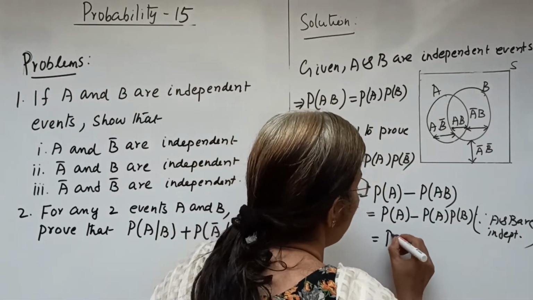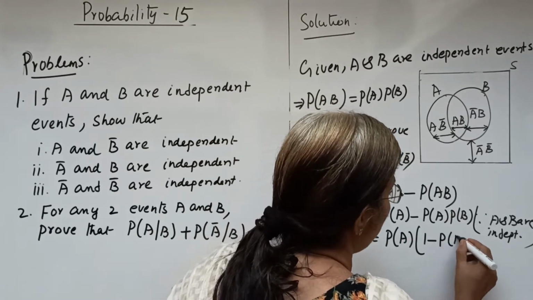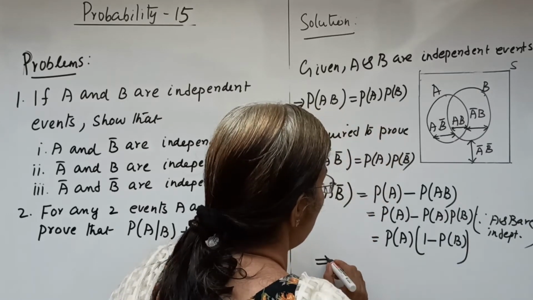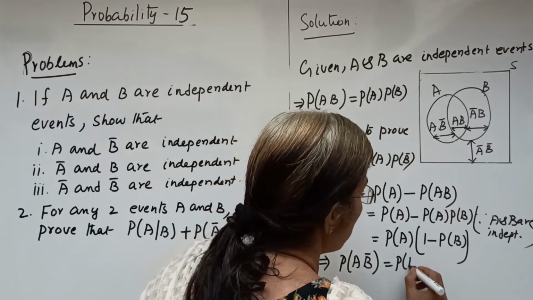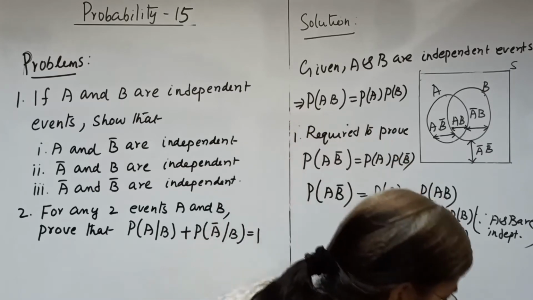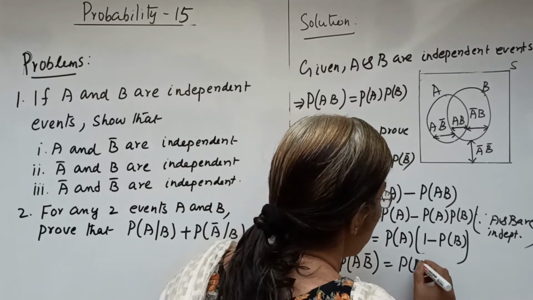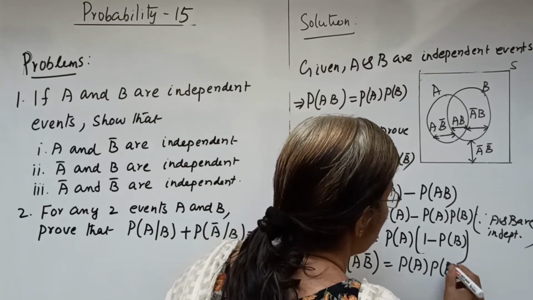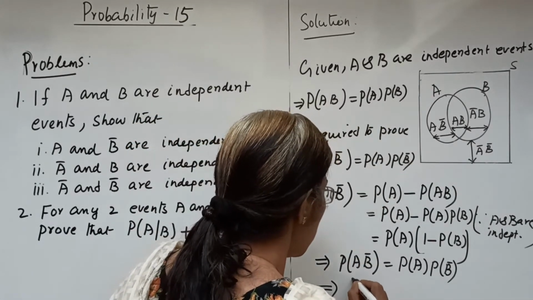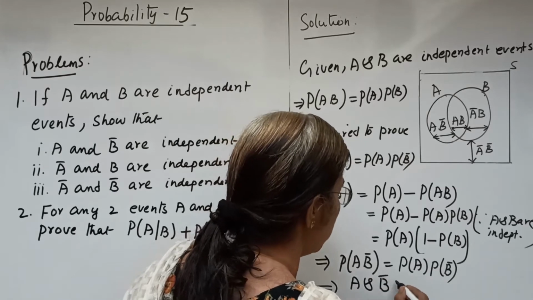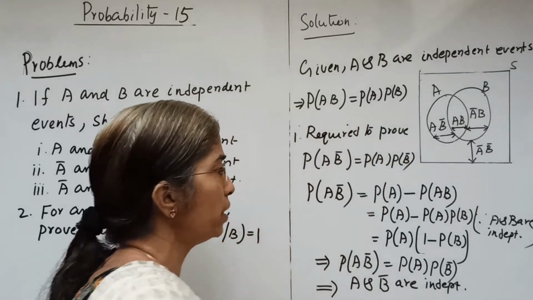So from this we can take P of A outside. So it is equal to P of A into 1 minus P of B, which implies P of A intersection B bar equal to P of A into P of B bar, which is the required one. Hence we have proved this, that is, A and B bar are independent if A and B are independent.